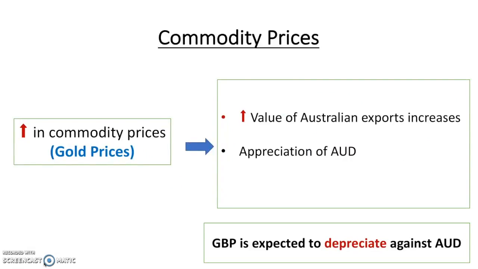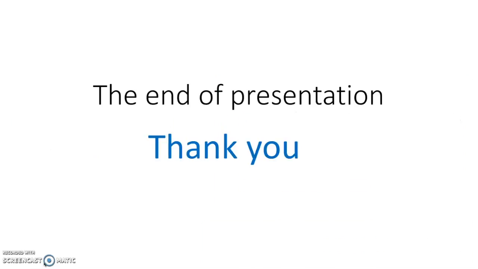This means that more AUD will be demanded to match the increase in commodity prices, or we can say that the value of Australian exports increases, and therefore it will put upward pressure on the Australian dollar to appreciate, and in contrast the British pound to depreciate. Here we expect GBP to depreciate against AUD. So this is the end of our presentation.